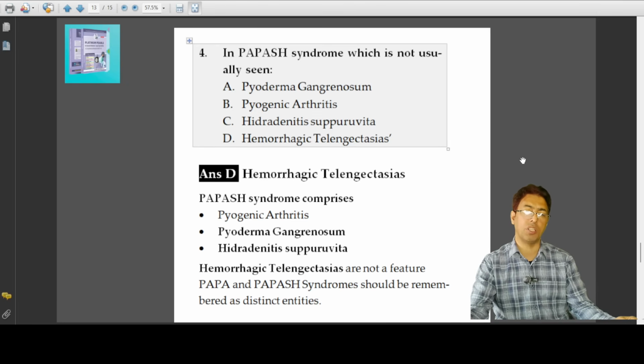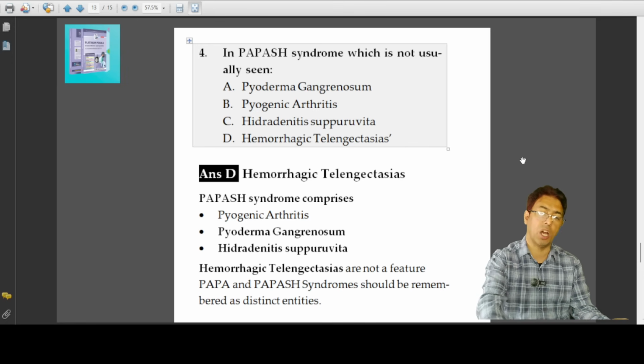What are the features of certain clinical entities? So over here, you have to remember that this is PAPA syndrome, and PAPA refers to pyogenic arthritis, pyoderma gangrenosum, and hidradenitis suppurativa. Hemorrhagic telangiectasias are not seen. PAPA and PAAND syndromes are distinct entities, and that will come as far as your next questions are concerned. But PAPA syndrome is a rarer entity which is asked sometimes, and it is on the examiner's mind. So remember that hemorrhagic telangiectasia is not a feature of this.